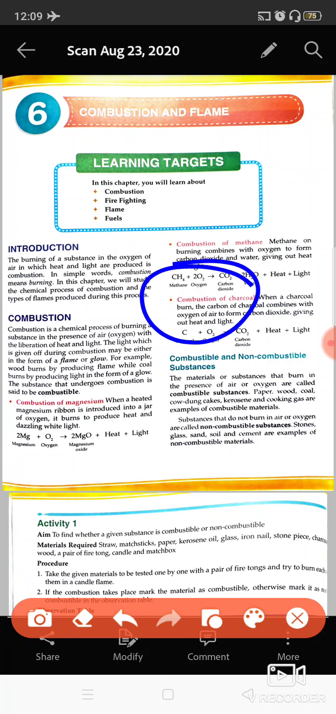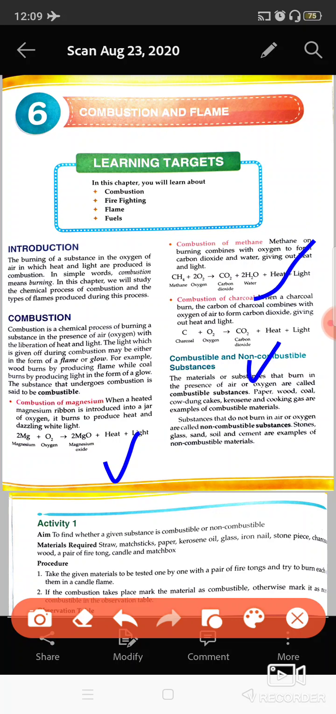And combustion of charcoal. Charcoal is a form of carbon. When it is burnt, it forms carbon dioxide, heat and light. So you can say complete combustion is going on here. Whenever a substance is burning, carbon dioxide, heat and light, these three things should be produced.